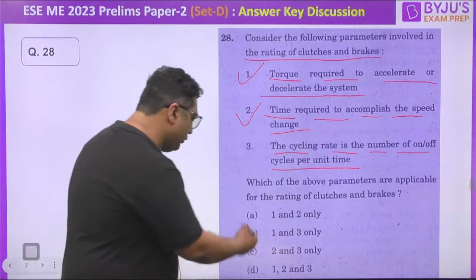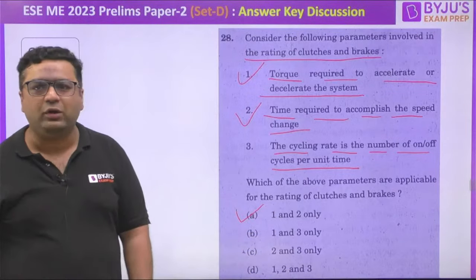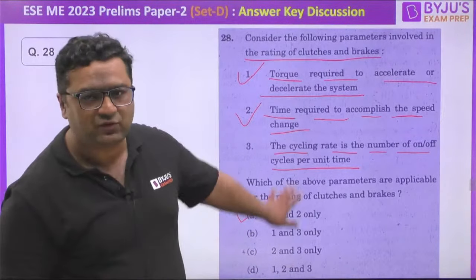If you had done only last year's paper, you would be answering it to be A, 1 and 2. So TPM, the answer will be 1 and 2 for that. This is from last year.